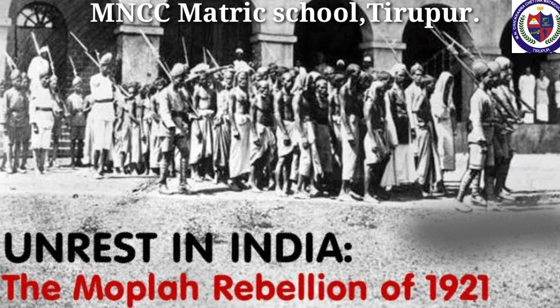In August 1921, the Mopla tenants rebelled against the oppressive zamindars. The Mopla peasants attacked police stations, offices, and houses of landlords and moneylenders. By December 1921, the government ruthlessly suppressed the Mopla rebellion.